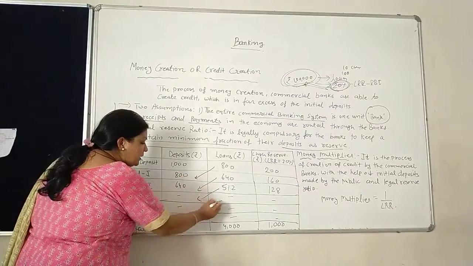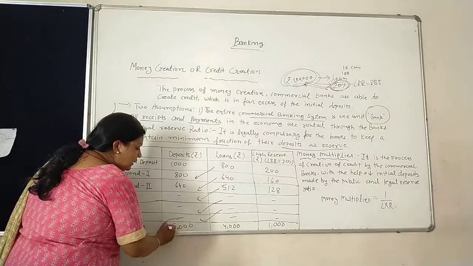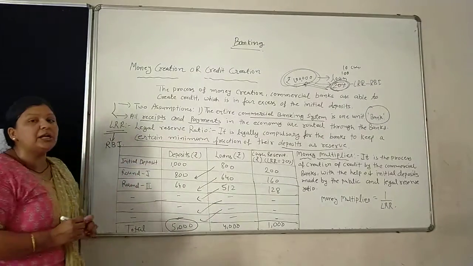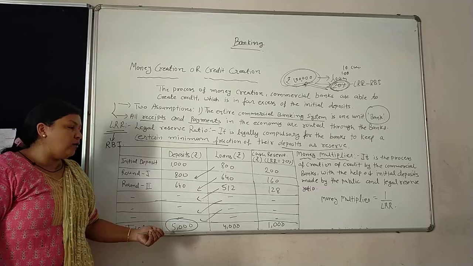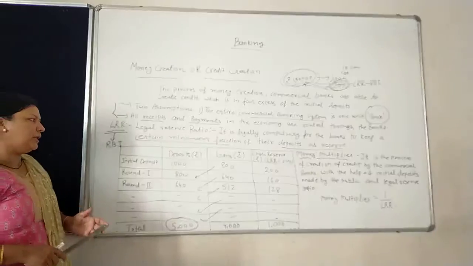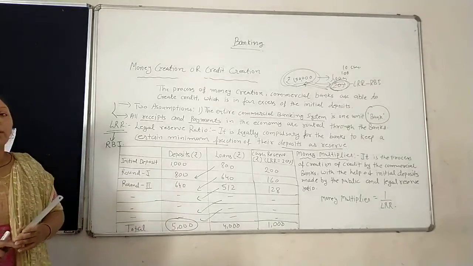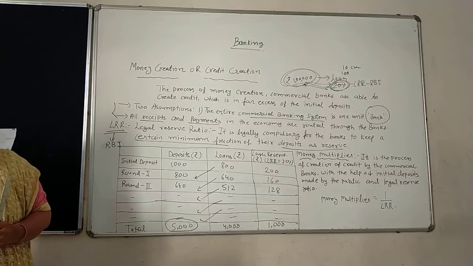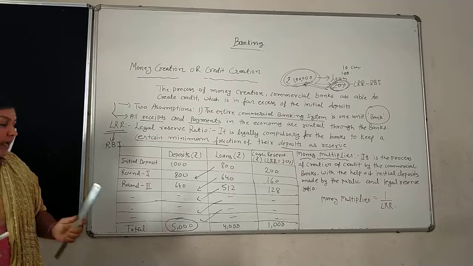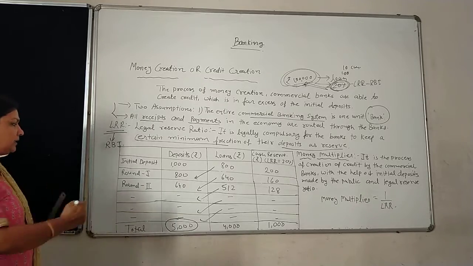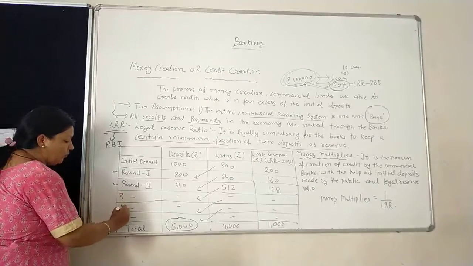And that cycle carries on until the initial deposit of 1000 reaches 5000. Now that is the question: ऐसा क्यों किया कि 1000 से स्टार्ट किया है, 5000 पे ओवर किया. What is the basic reason behind it? Why are we talking about 5 rounds only? That is the first round, second, third, fourth and fifth.